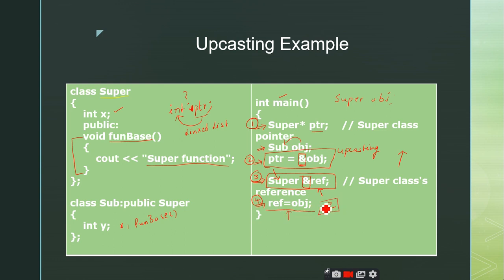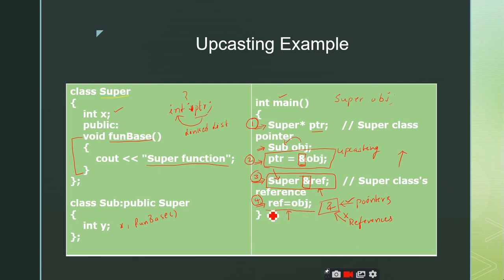This is what you should learn here. The address of operator is only used in the case of pointers, and not in the case of references. So you simply assign the object to the reference, right?